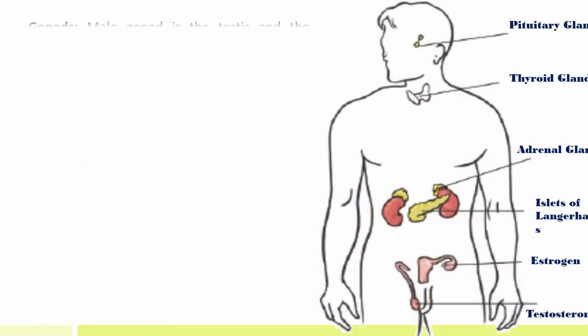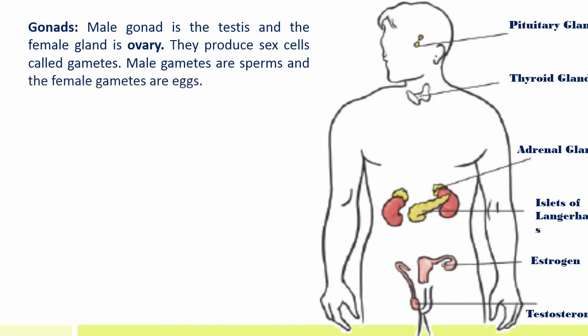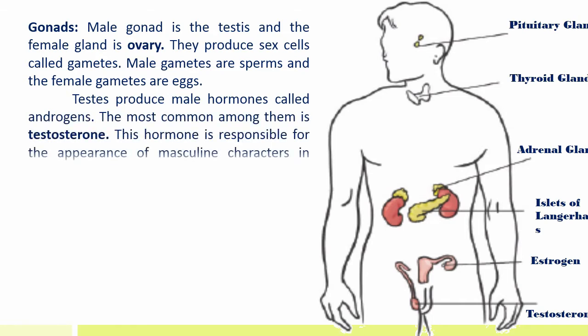Gonads. Male gonad is the testis and the female gonad is ovary. They produce sex cells called gametes. Male gametes are sperms and the female gametes are eggs. Testes produce male hormones called androgens. The most common among them is testosterone. This hormone is responsible for the appearance of masculine characters in males.